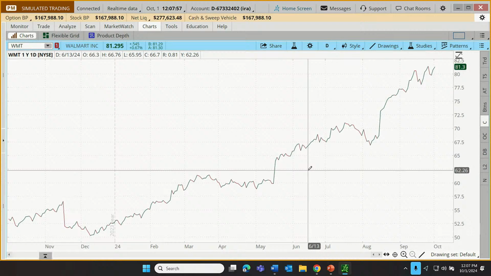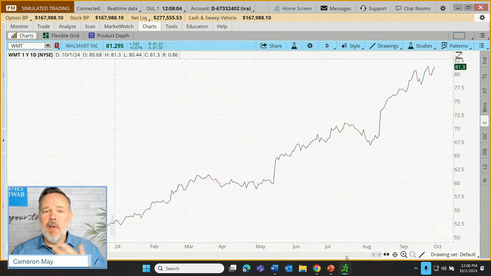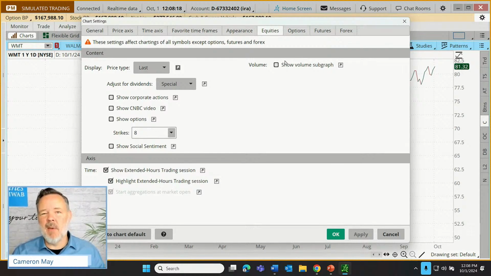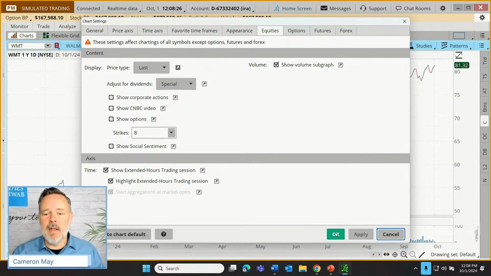Okay? So we also want to know how we add volume. Now, if you don't have volume on your chart at home, it can be added very quickly. It's one of the chart settings. So that's this gear icon up here at the top. I'm going to click on that gear, and let's go to the Equities tab, because what we're seeing is the stocks volume. Equities meaning stocks, basically. So let's check the box for Show Volume Subgraph and apply that to our chart and click OK.